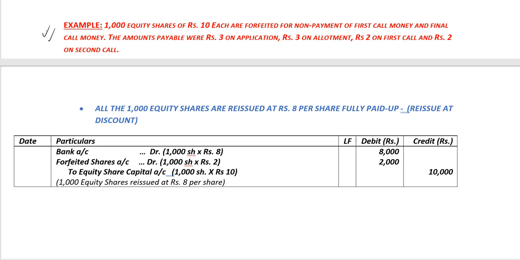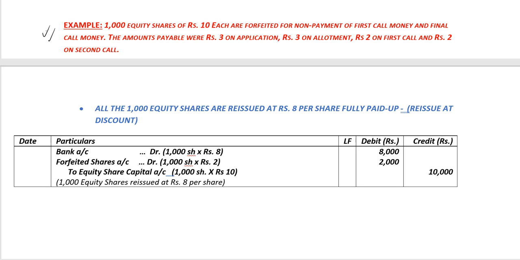We need to debit bank account with 1000 shares multiplied by the reissue price per share rupees 8, comes up to 8,000 rupees. We need to also debit forfeited shares account with the discount on reissue. The discount on reissue is the paid up value, which is 10 rupees minus the reissue price, which is rupees 8.